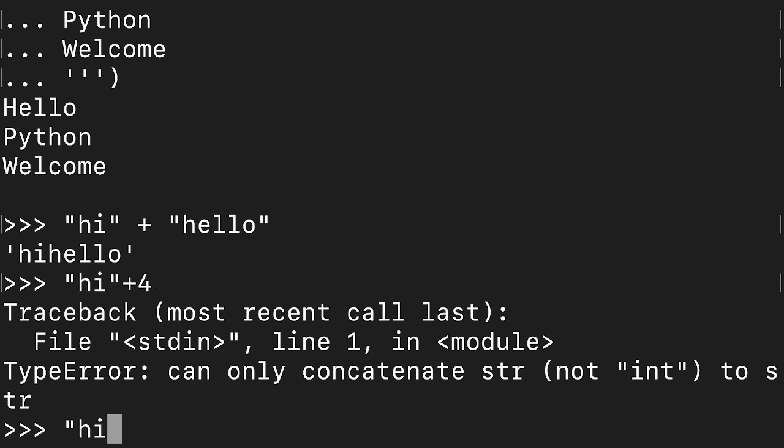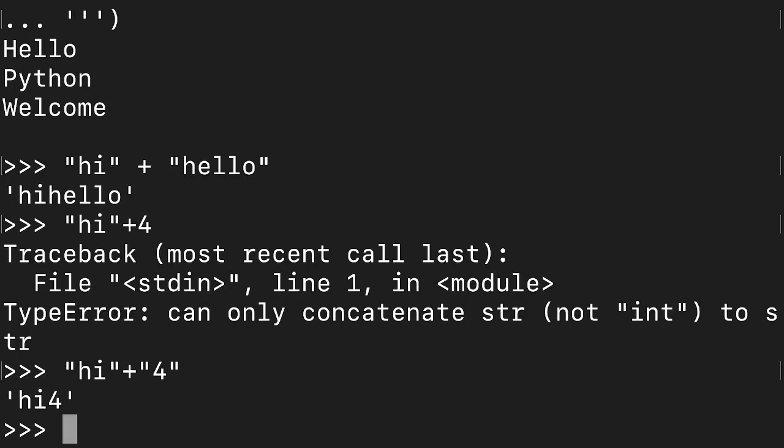But if I write plus and then 4 inside quotation marks, now it is fine because this 4 is now a string, so both are strings, and it will be "hi4". So this point to keep in mind: both operands must be strings if you are using the concatenation operator.